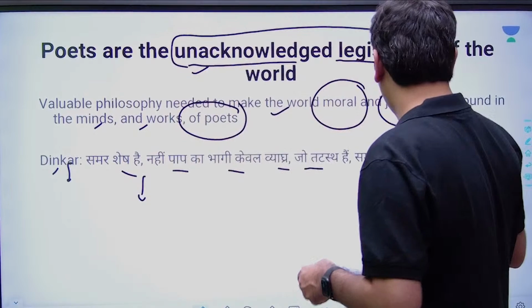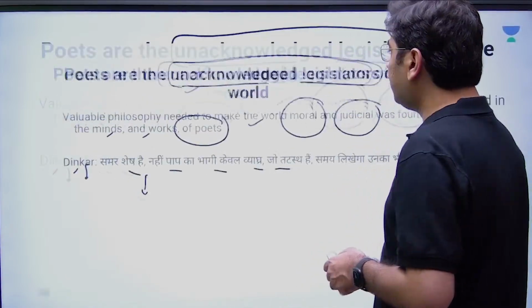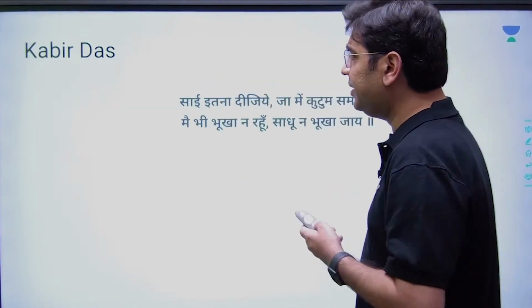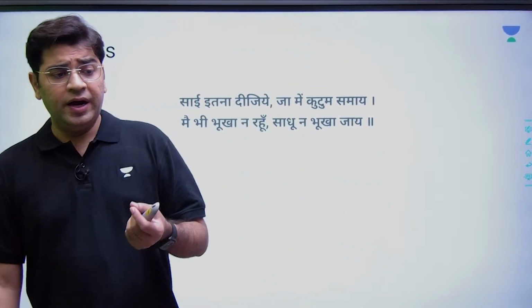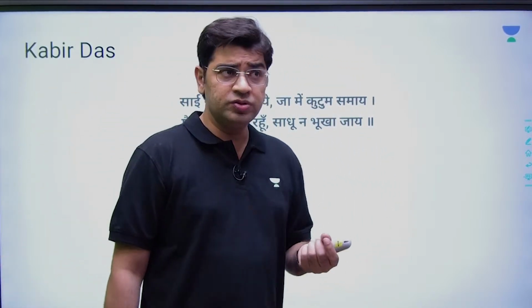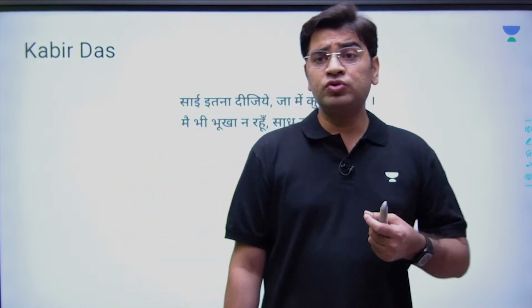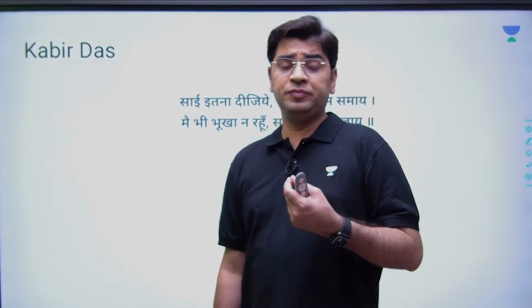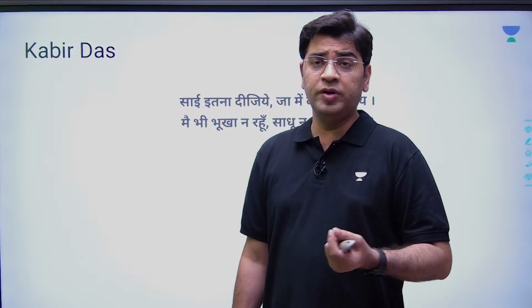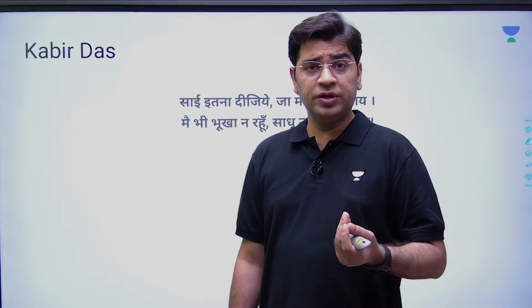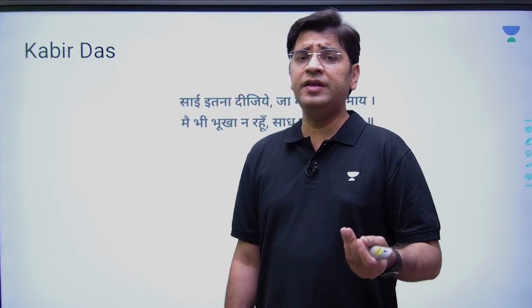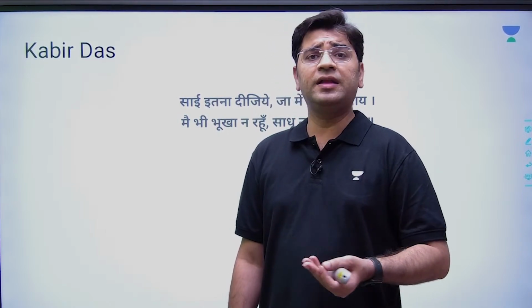and they started demanding their rights from the government. On the same lines, you must have heard about Kabir Das. Kabir says that you just need to consume whatever is required. It talks about the communitarian approach, the social approach, the idea of distribution, the idea of giving things among your peers as well.